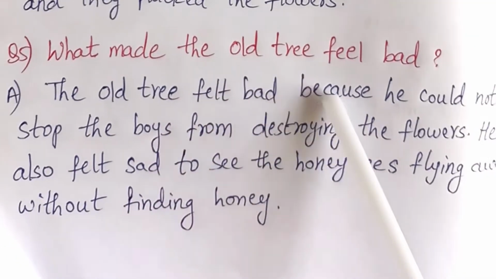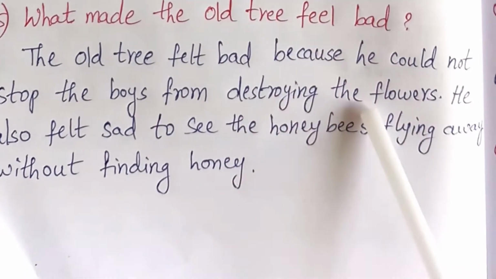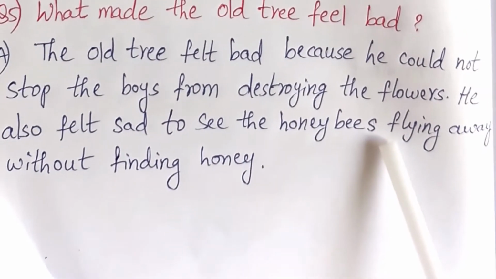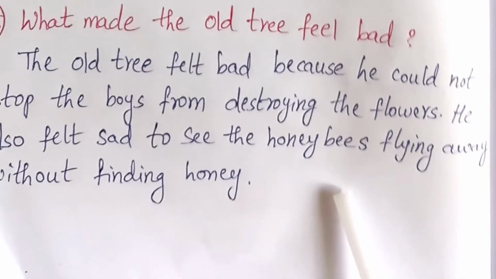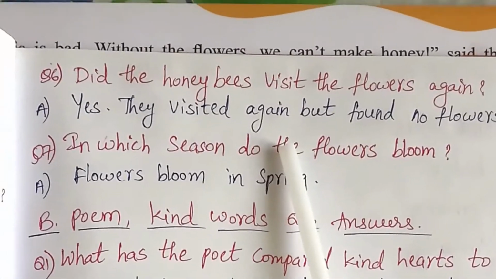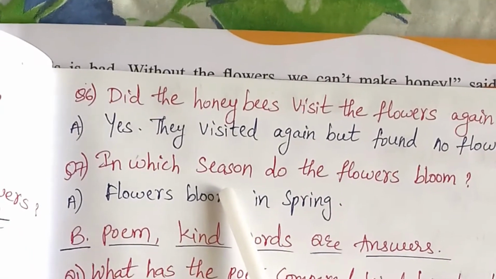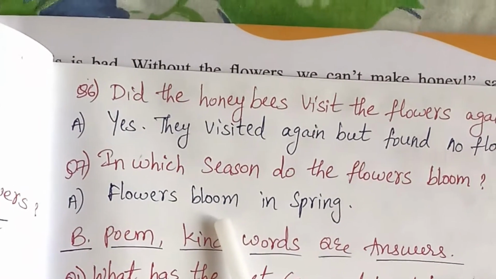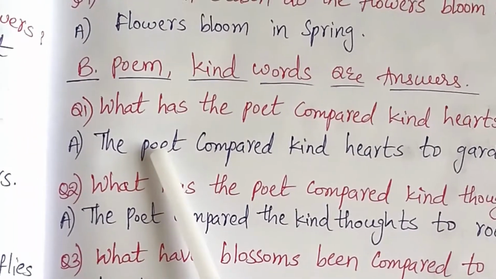Fifth question, what made the old tree feel bad? The old tree felt bad because he could not stop the boys from destroying the flowers. He also felt sad to see the honeybees flying away without finding honey. Sixth question, did the honeybees visit the flowers again? Yes, they visited again but found no flowers. Seventh question, in which season do the flowers bloom? Flowers bloom in spring.